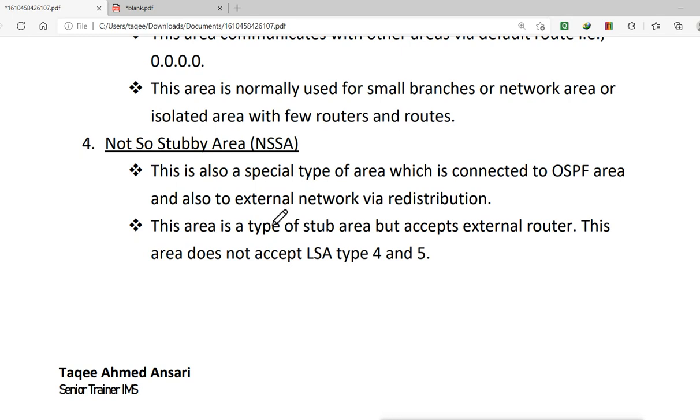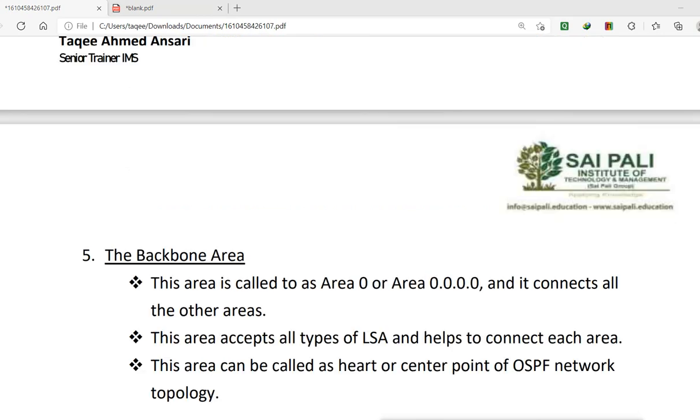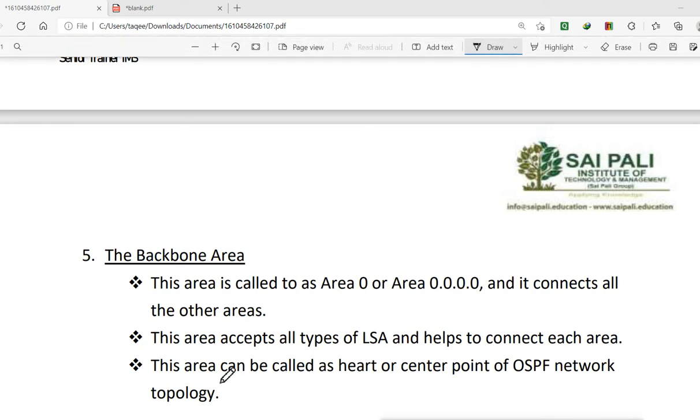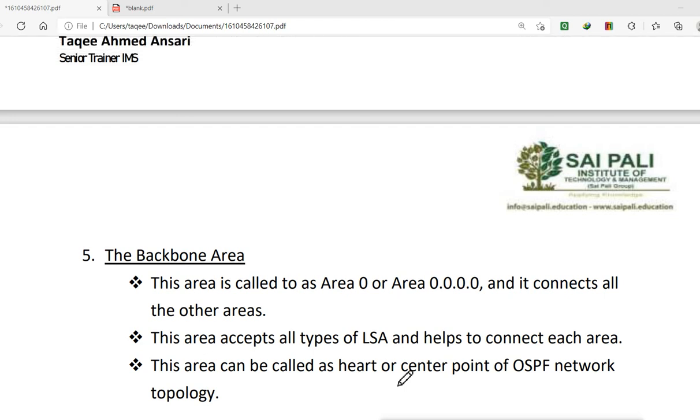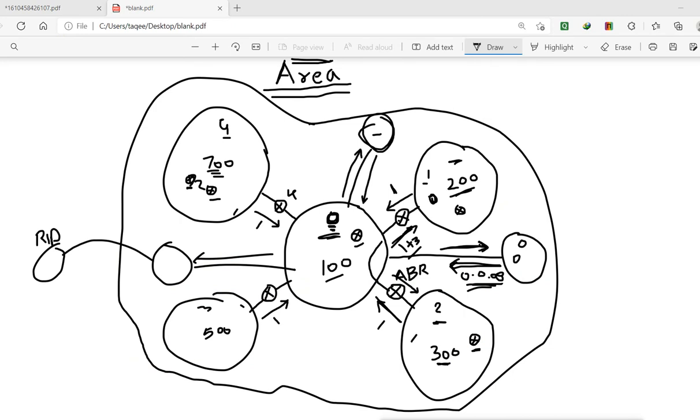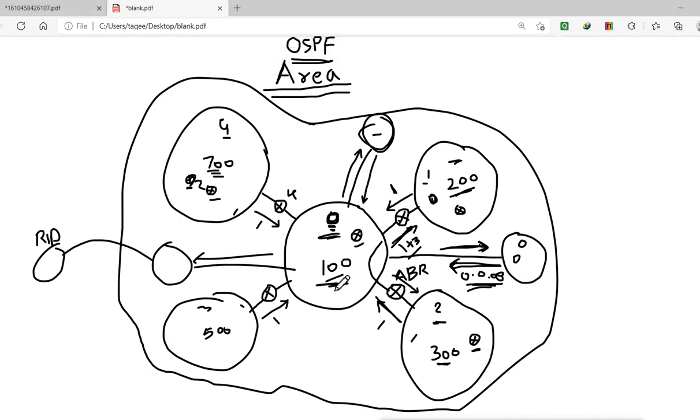So these are the different areas we have in OSPF. Then finally we have the backbone area, which is called area 0, or if you give the area number in IP address format, you will give 0.0.0.0. It connects to all the other areas, and this area accepts all types of LSA, link state advertisements, and helps to connect each area. This area can be called the heart or center point of the OSPF network topology. And this is the backbone area which is connected to every other area.